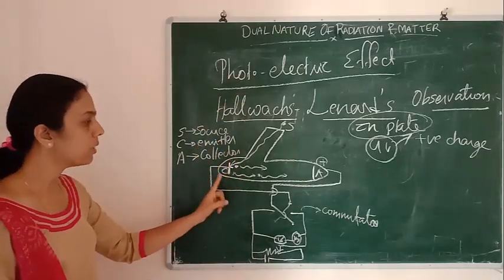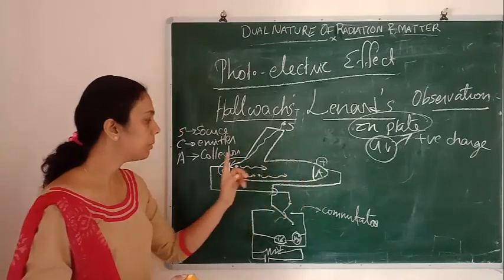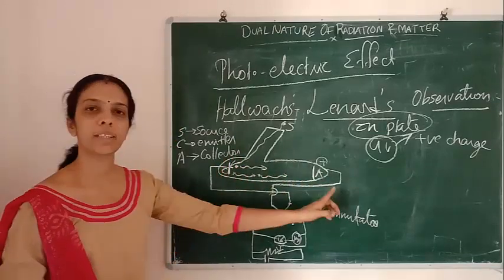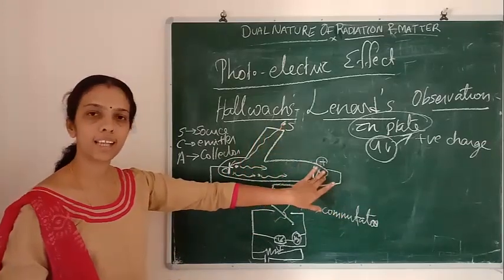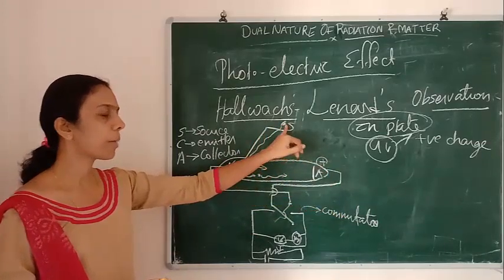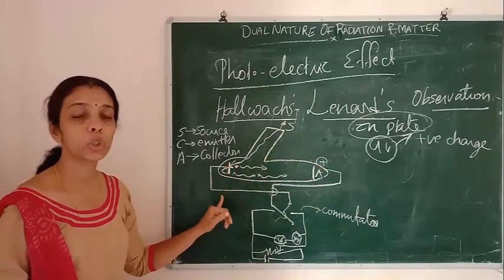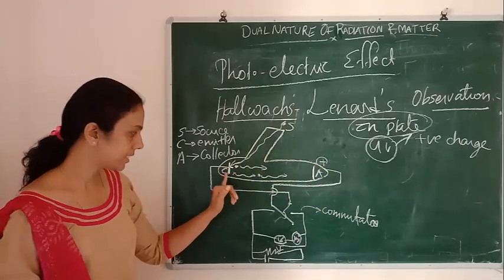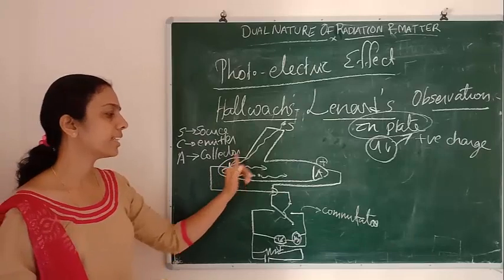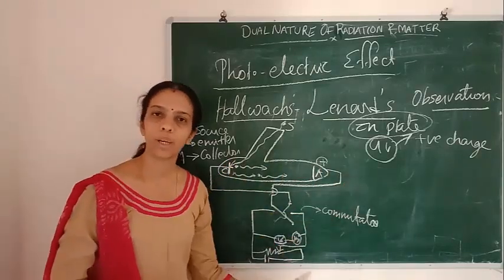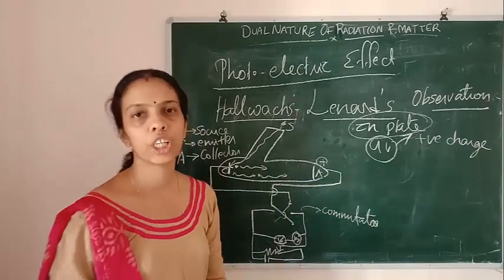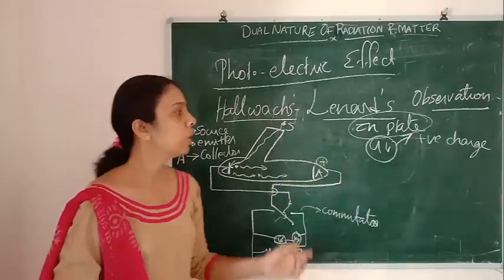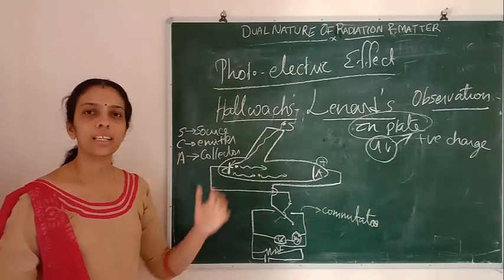I'll tell you once more. This is an evacuated glass tube with one collector plate and one emitter plate. A quartz window is connected to this tube, and a monochromatic source of UV radiation is incident on the metal surface, and the electrons come out. We give an extra voltage system to provide the required potential to the plates. Clear now? Now we are going to study in detail.